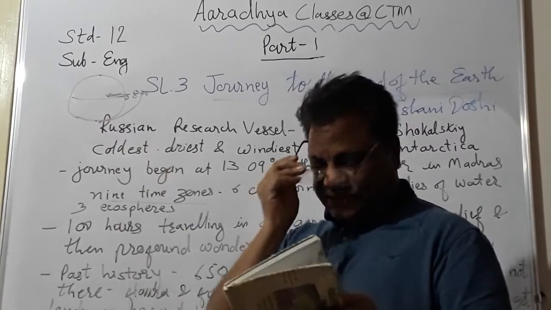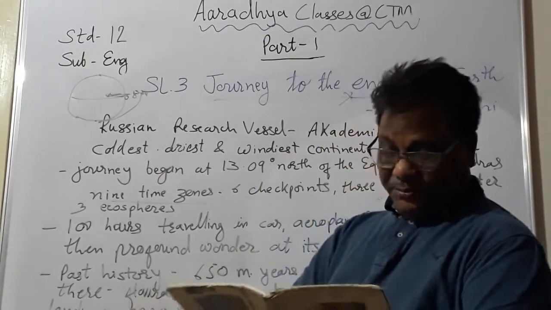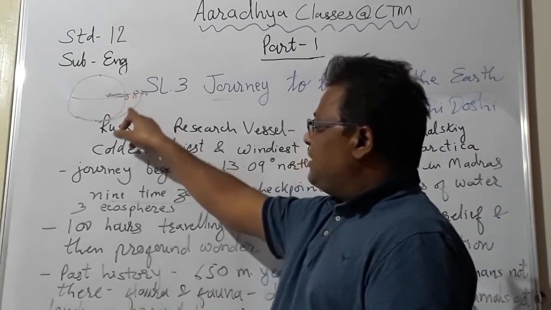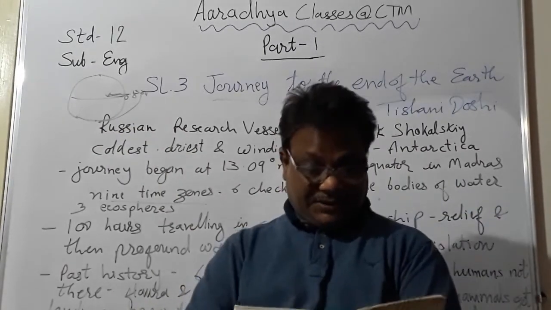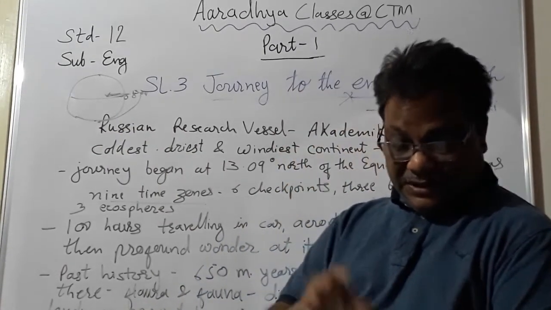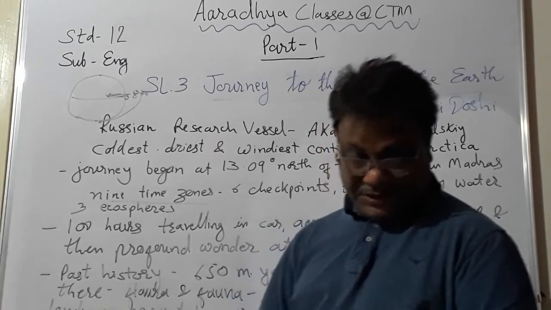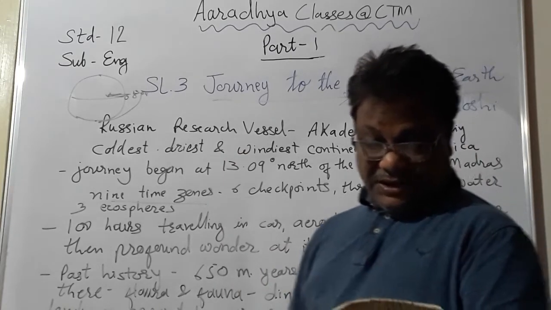So that's why, students, here it is said that north of the equator, in Madras, she started her journey. It involved crossing 9 time zones, 6 checkpoints, 3 bodies of water, and at least as many ecospheres. So 3 water bodies and 3 ecospheres she covered.